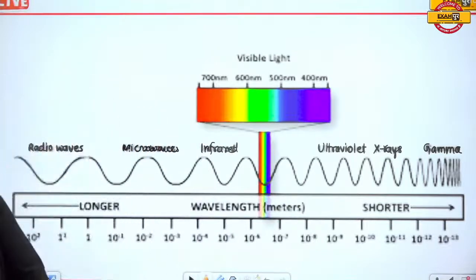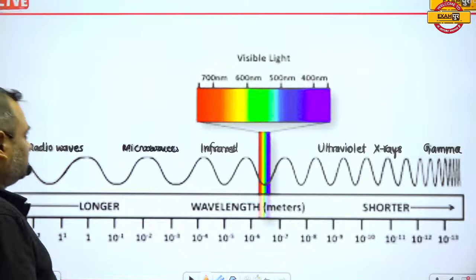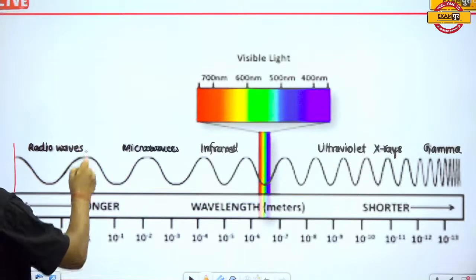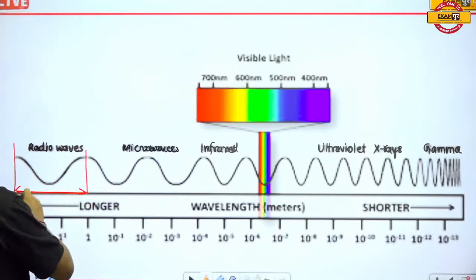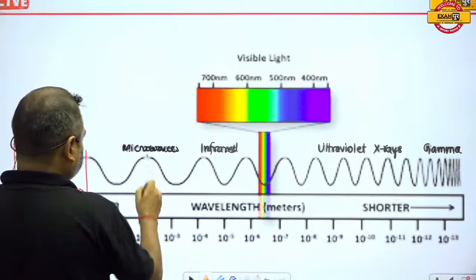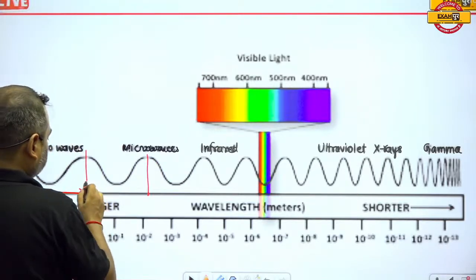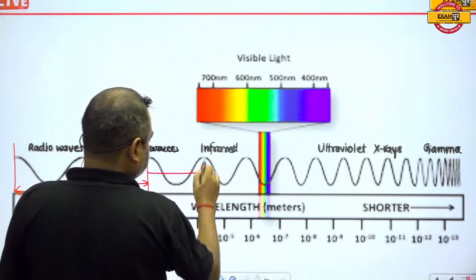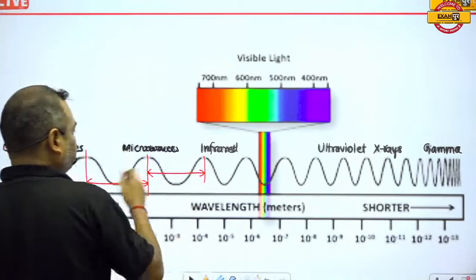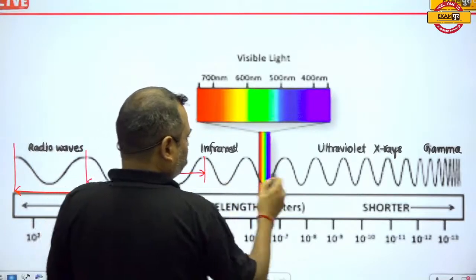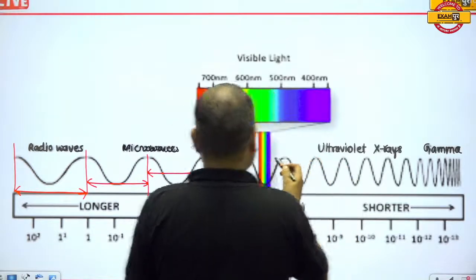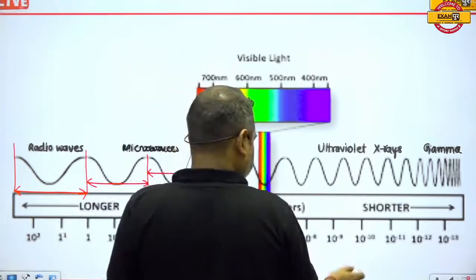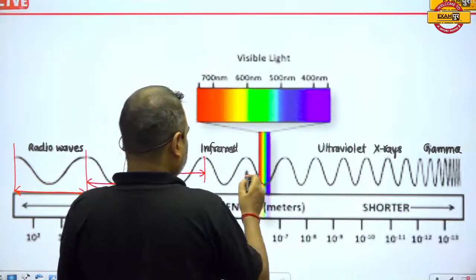So, guys, now you can decide the question. Radio waves have the longest wavelength, and microwaves have a wavelength shorter than radio waves. Infrared has a shorter wavelength than microwaves, and then comes the visible region, which is quite smaller.